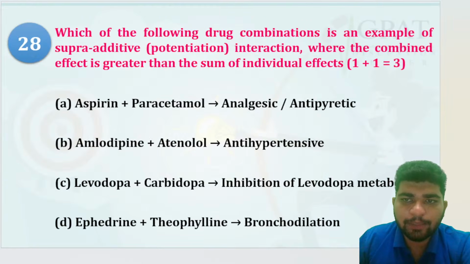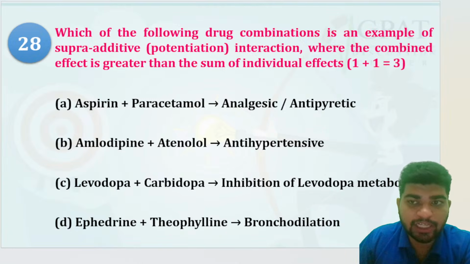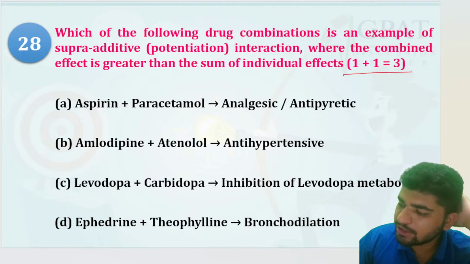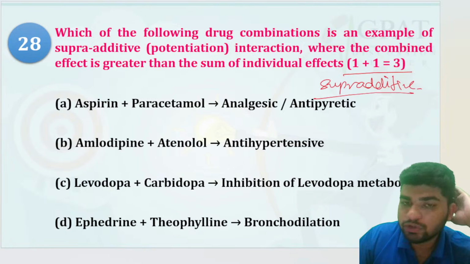Which of the following drug combinations is an example of supraadditive potentiation interaction, where the combined effect is greater than the sum of individual effects? 1 plus 1 is equal to 3. It is known as supraadditive.